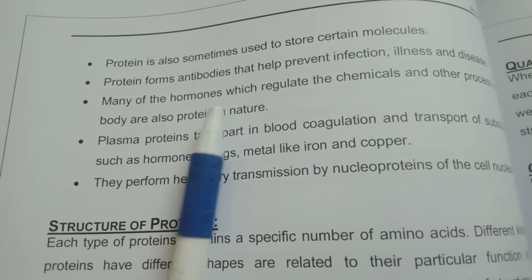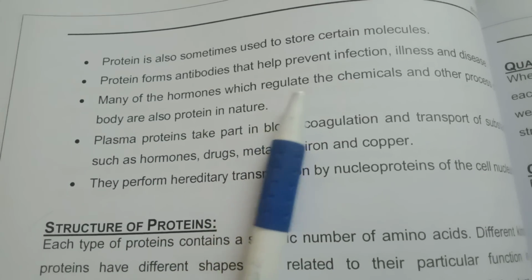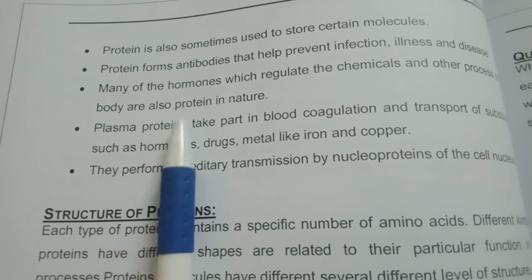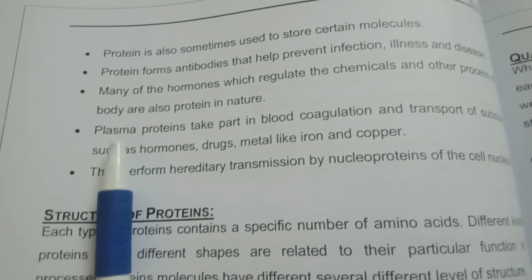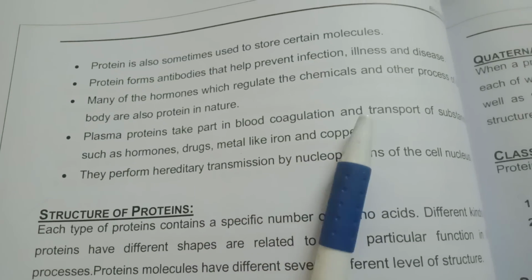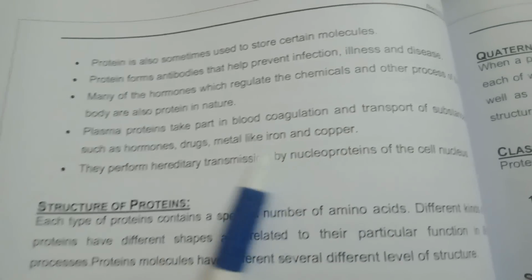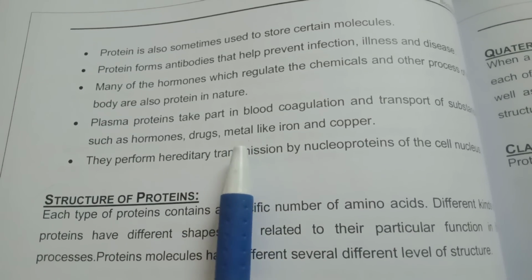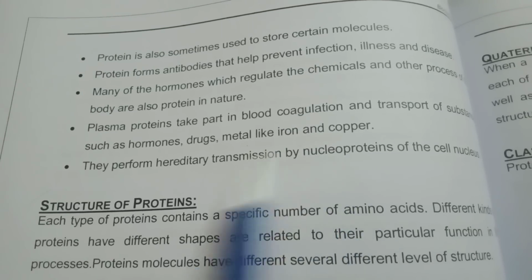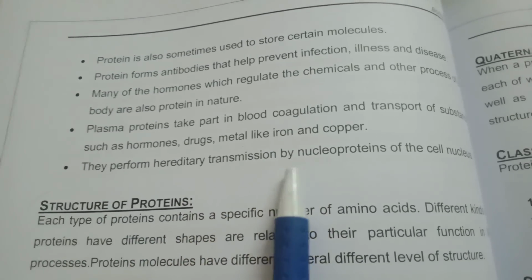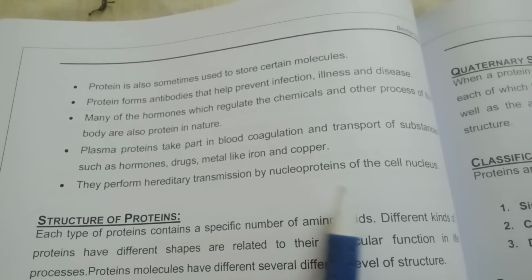Many of the hormones which regulate the chemicals and other processes of the body are also protein in nature. Plasma proteins take part in blood coagulation and transport of substances such as hormones, drugs, and metals like iron and copper. They perform hereditary transmission by nucleoproteins of the cell nucleus.